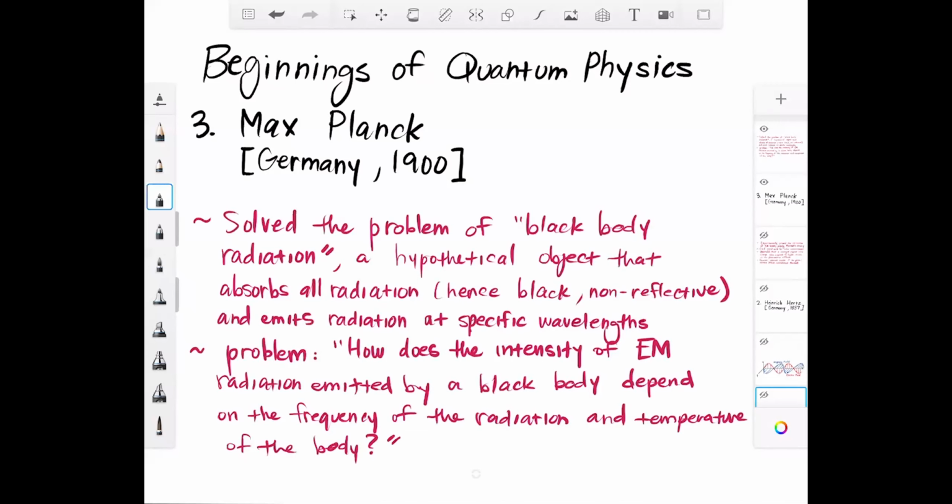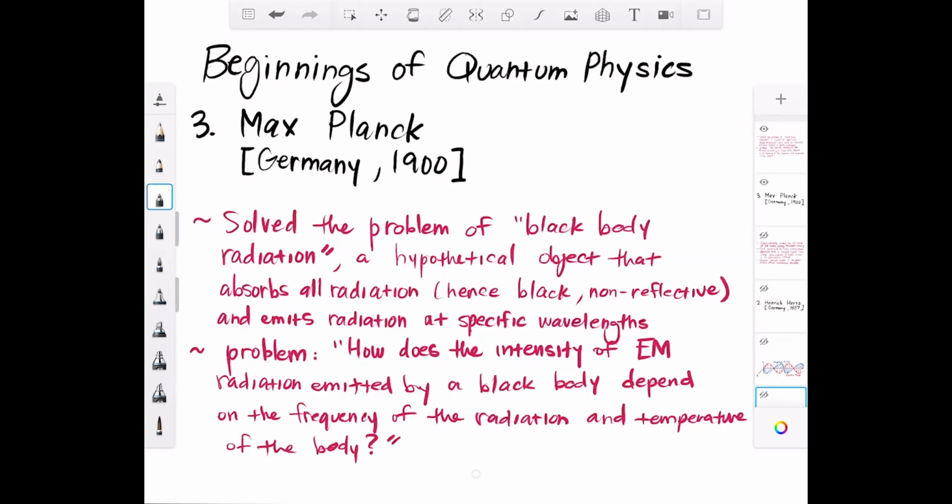So at the time, scientists knew that all things radiated some type of energy from them, right, in the form of heat. So think about like when you go to the kitchen and you turn on your stove, right? And you turn the coil onto high and you look at it, as that thing starts to get hot, it changes color, right? It starts to glow red. And that's when you know it's really, really hot. In fact, that thing is so hot, it's probably like 900 to 1,000 degrees Fahrenheit.